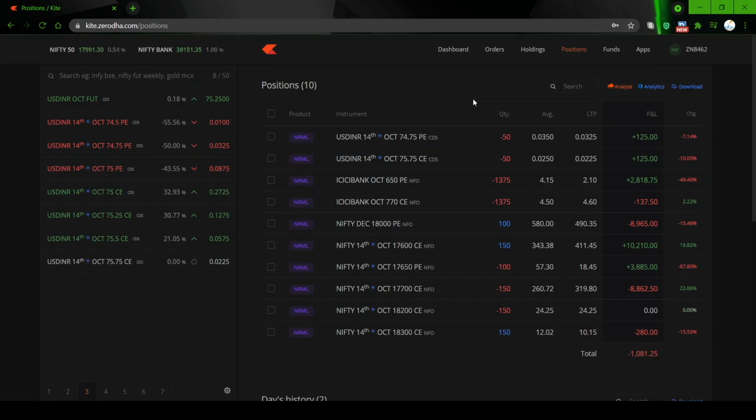The major movement comes only on the event days. Last week Friday, we had the US jobs data. Jobs data does not change the USD INR rate. The impact will be very, very minimal only. The INR does not get affected by the US jobs.